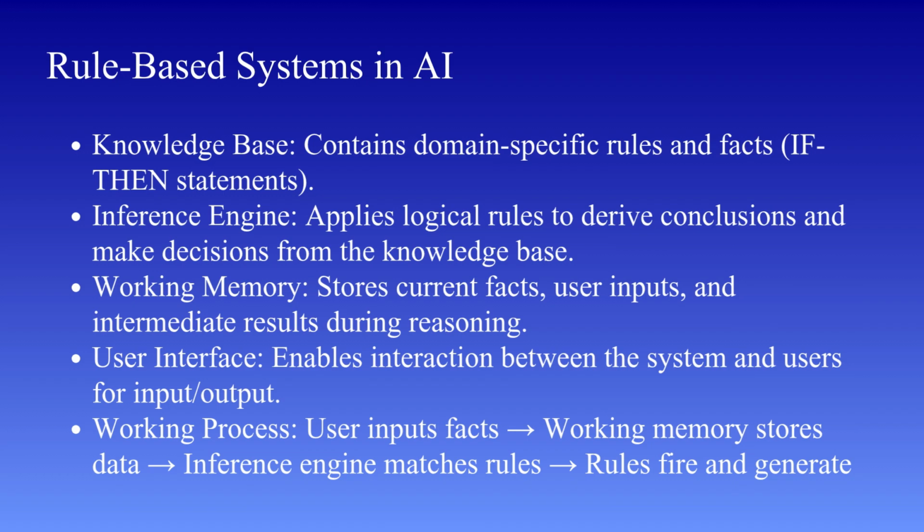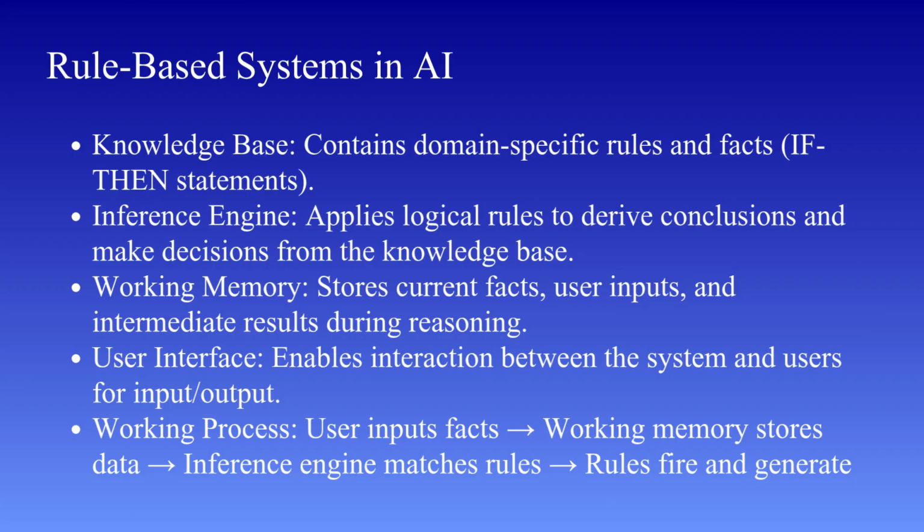Rule-based systems are very useful because they are easy to design and understand. The logic is transparent, and we can clearly see how the system arrives at a particular conclusion. This makes them highly interpretable, which is important in applications like healthcare and finance. They are also flexible, because we can modify or add new rules without changing the entire system. This makes them suitable for domains where knowledge evolves over time. However, rule-based systems also have some limitations. They may struggle with uncertainty and incomplete information, because traditional rules are based on precise conditions.